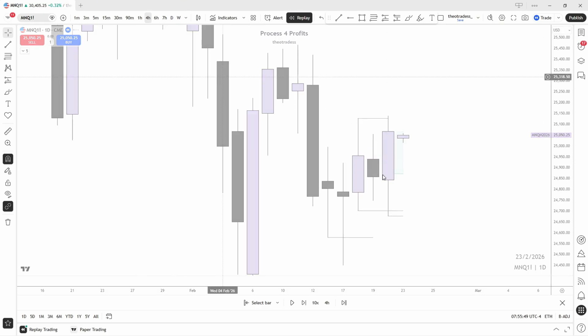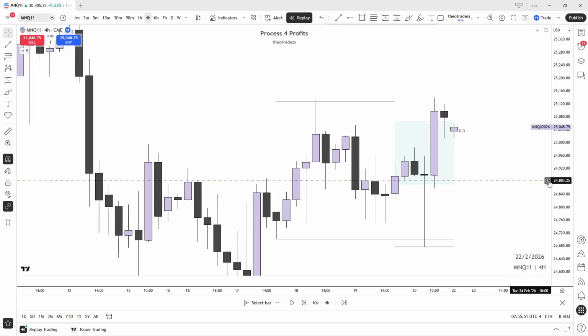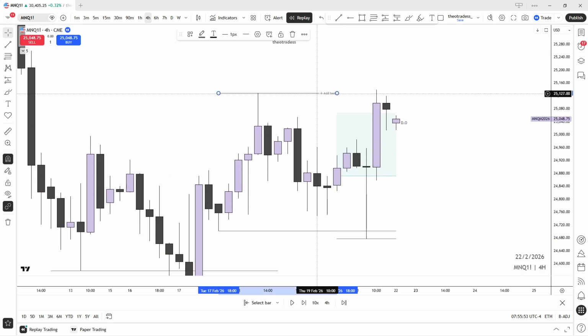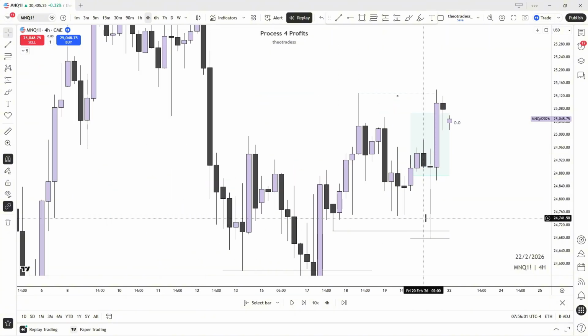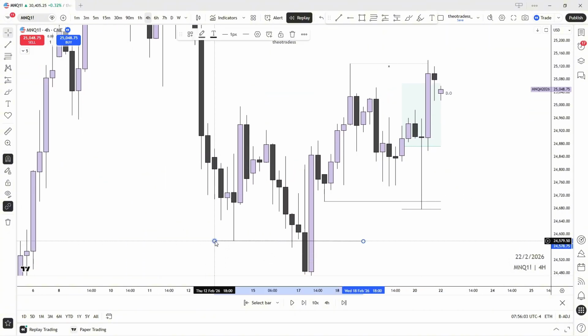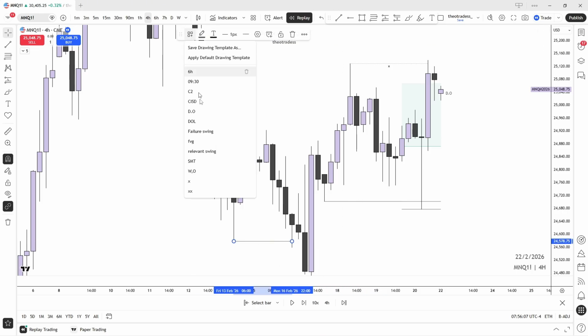I'll show you how to use it. Let's go through it. So first thing I see here when I'm looking at this price action, the first thing I notice is, let me mop up here. My OCD is getting to me now. Let me mop up here.